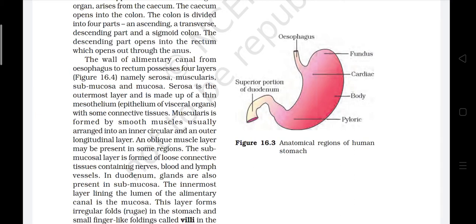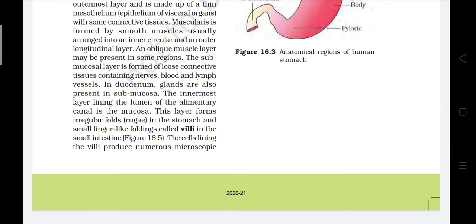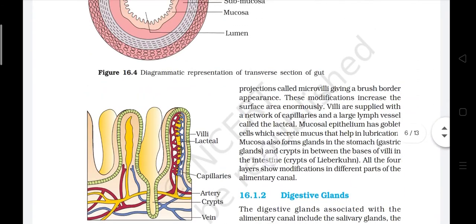In duodenum, glands are also present in submucosa. The innermost layer lining the lumen of the alimentary canal is the mucosa. This layer forms irregular folds, rugae, in the stomach and small finger-like foldings called villi in the small intestine. The cells lining the villi produce numerous microscopic projections called microvilli, giving a brush border appearance. These modifications increase the surface area enormously. Villi are supplied with a network of capillaries and a large lymph vessel called the lacteal.